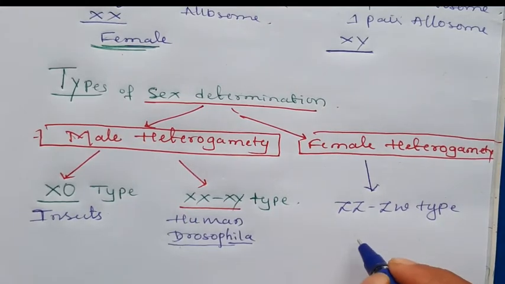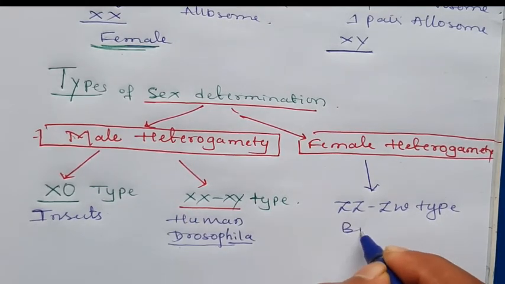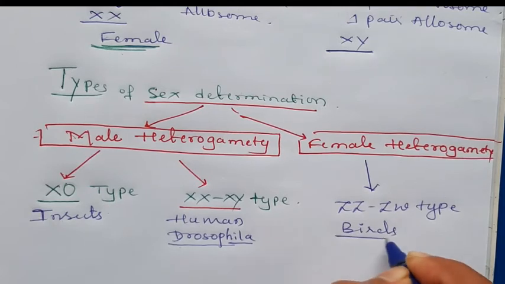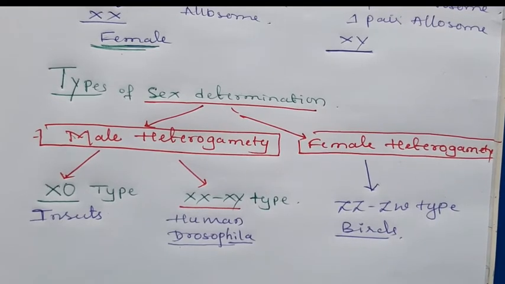This is in the case of birds. Okay. The types of sex determination are two: male heterogamety and female heterogamety. In male heterogamety we see two types, the XO type and the XX-XY type. In female heterogamety, ZZ-ZW type.